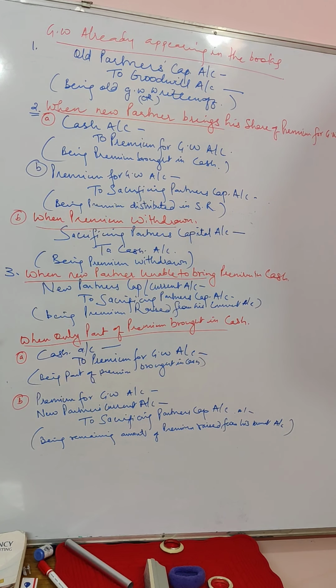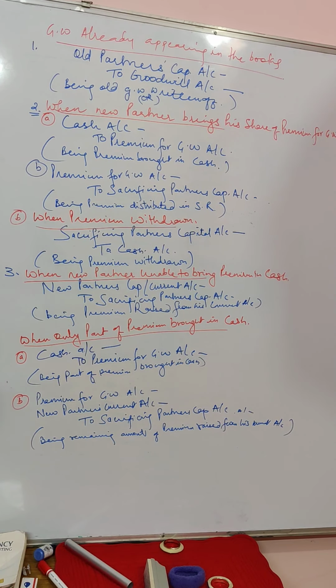Only one journal entry is to be passed, because he hasn't brought any premium in cash. We are debiting the new partner's capital account, or current account, and crediting the sacrificing partners' capital account, again in the sacrificing ratio, being premium raised from his current account. So I advise you to always raise it from his current account instead of capital account.